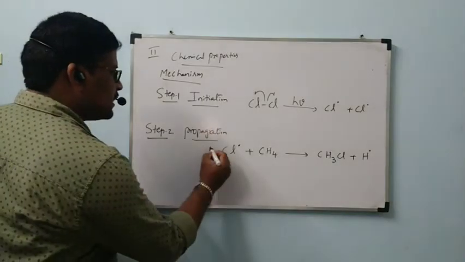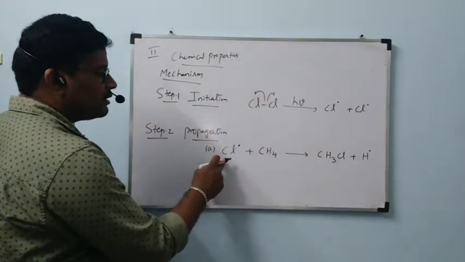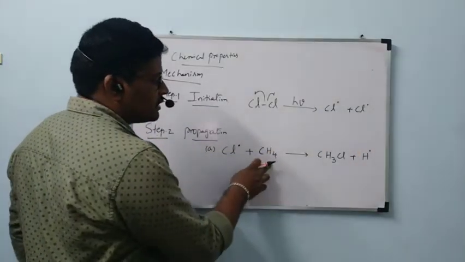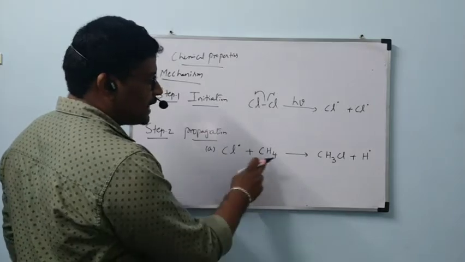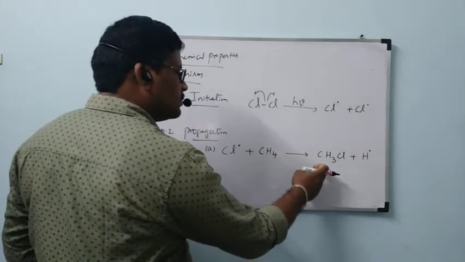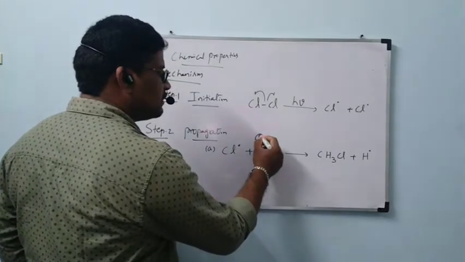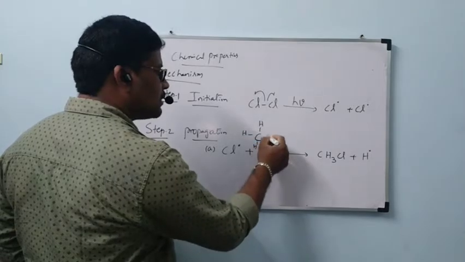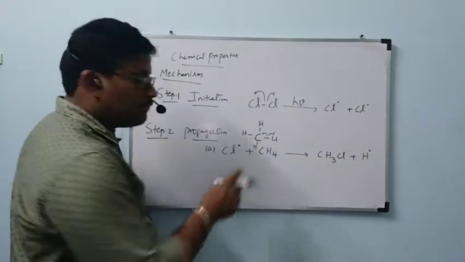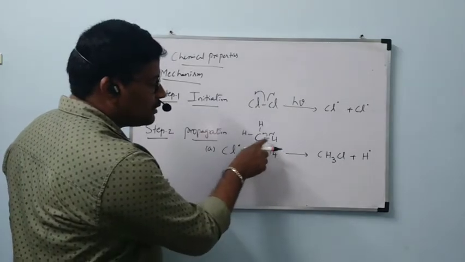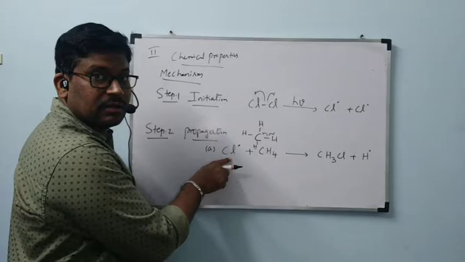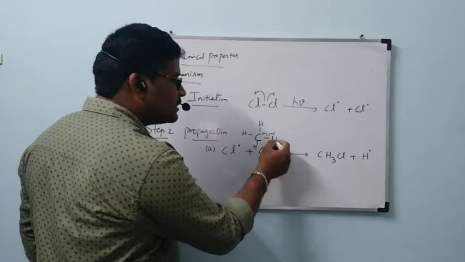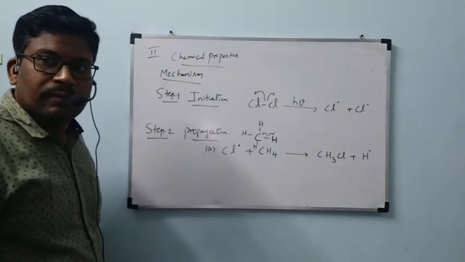Under propagation, this is step A. This chlorine free radical which is formed in the first step will undergo reaction with CH4 to form CH3Cl. What is that CH3Cl? CH4 contains 4 bonds, no? One bond will undergo homolytic fission to form a carbon free radical and a hydrogen free radical. This carbon free radical will react with the chlorine free radical to form CH3Cl. This hydrogen free radical is formed here.